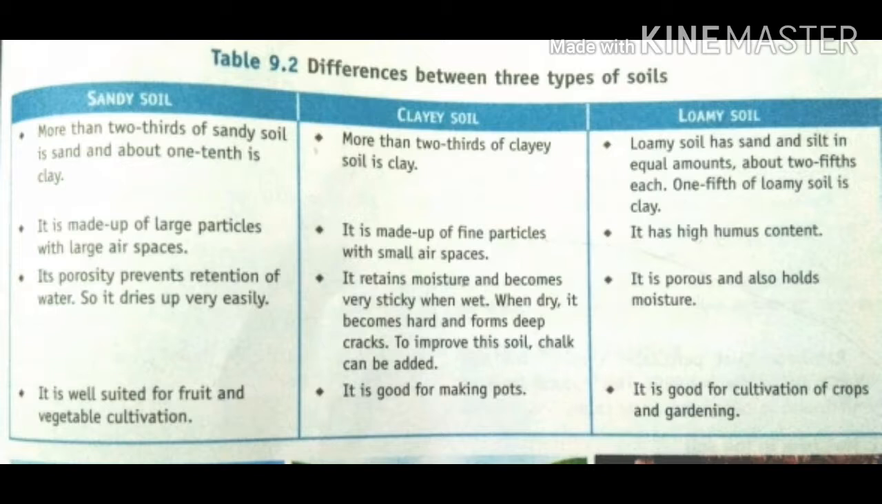It has high humus content, so it has more and more humus in it. Humus means organic matter. So it has pores and also holds moisture. This is good for cultivation of crops and gardening. This is the best soil for cultivation of crops and gardening.